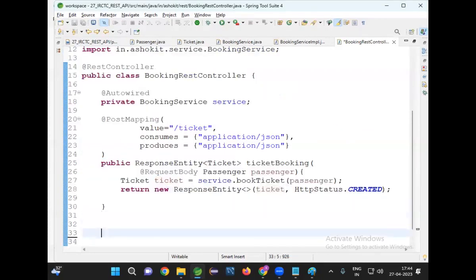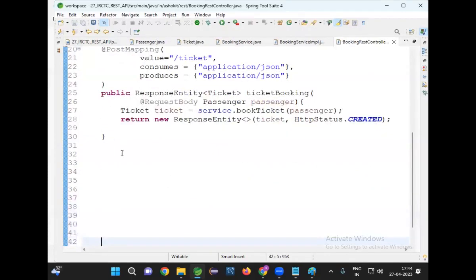Now let's go for another method called the GET method. What is the meaning of the GET method? We need to get the data from the server based on the ticket number. The client should give the ticket number, and the server will give the ticket data. So the GET request is expecting some number. How can we take input in the GET request?